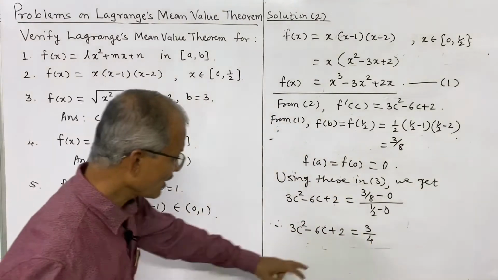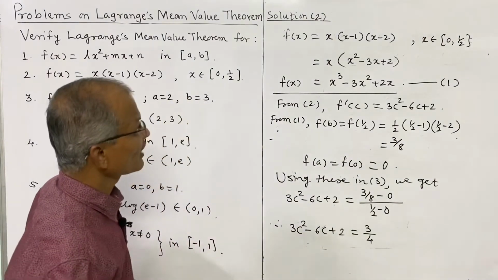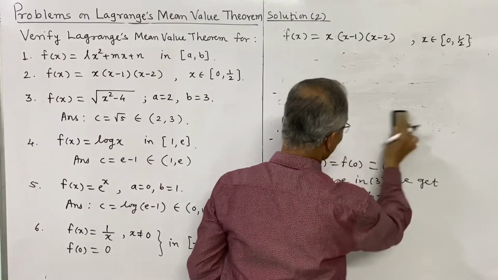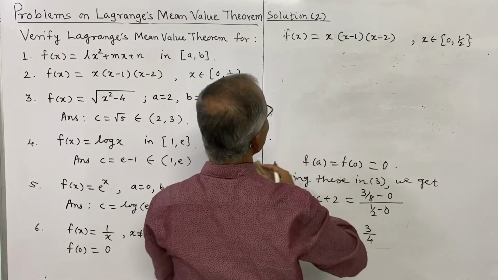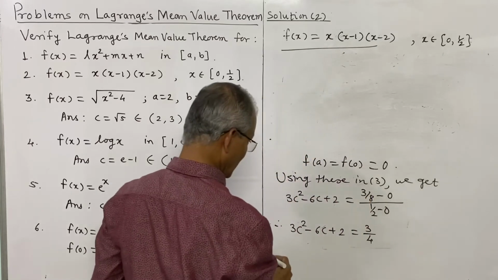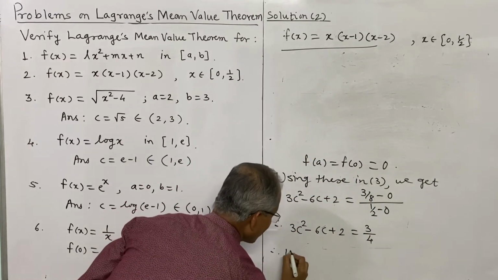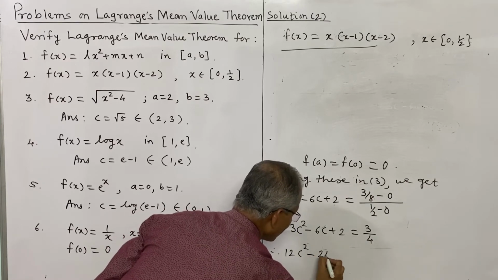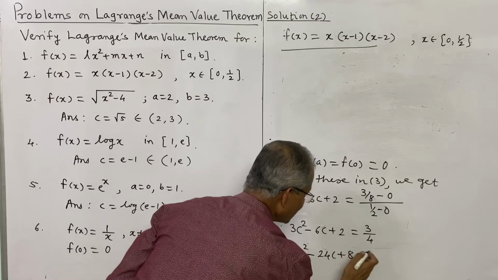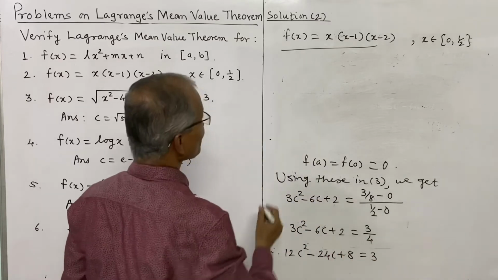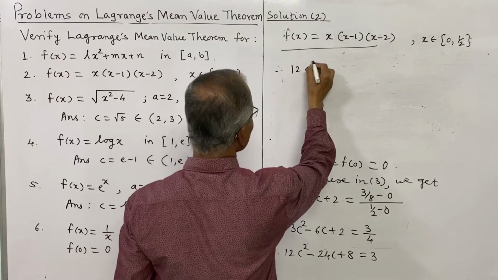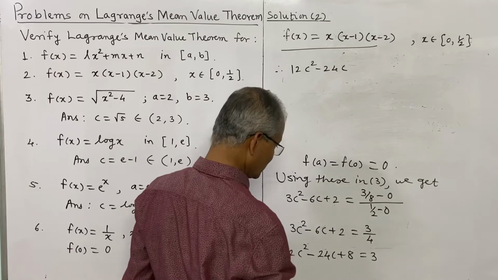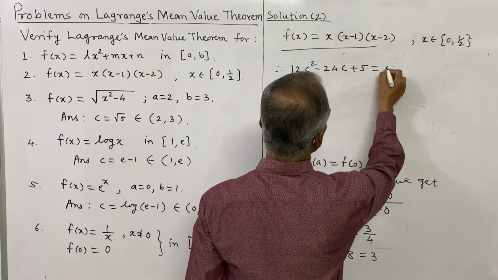Or to avoid fraction, we multiply both sides by 4, and that gives 12c square minus 24c plus 8 is equal to 3. Or thus this is 12c square minus 24c plus 5 is equal to 0.